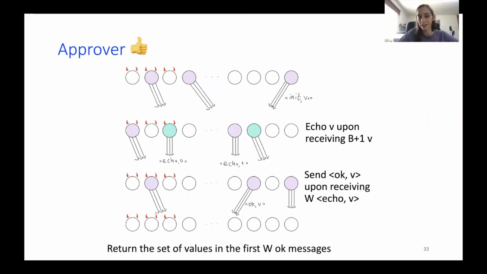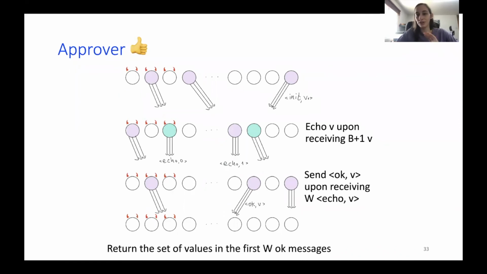What's important when using committees is that every process must be elected to a committee, speak once, and then he's done. We don't want him to take any further steps, because in this case, the adversary can corrupt him and ruin the whole game.